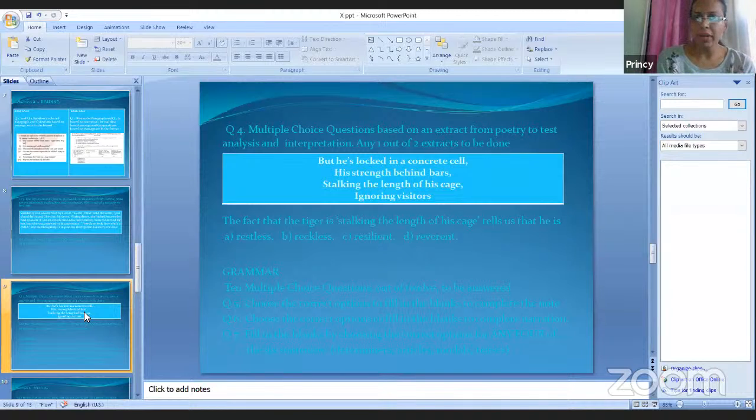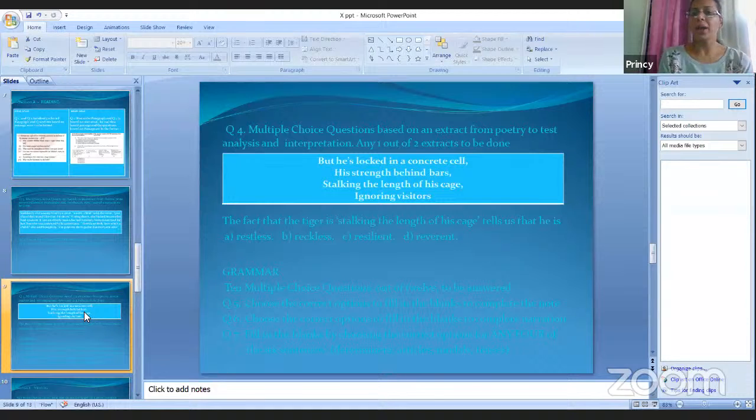Question number 5 is based on grammar. Here also a paragraph will be given. It will be based on any topic, in fill-in-the-blank form. Suppose there are 5 lines and 4 blanks in these 5 lines, and you have to tick the correct option. It will also be based on MCQs. For blank number 1, you will be given 4 options. Then again, for blank number 2, you will be given 4 options. Like this, you have to complete that paragraph by ticking the correct option from those MCQs.